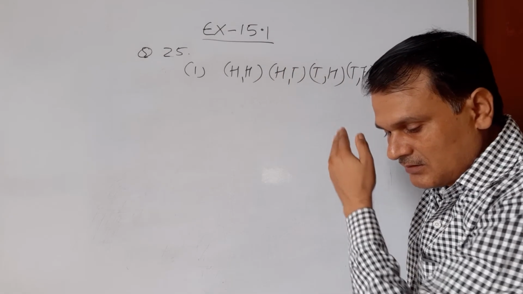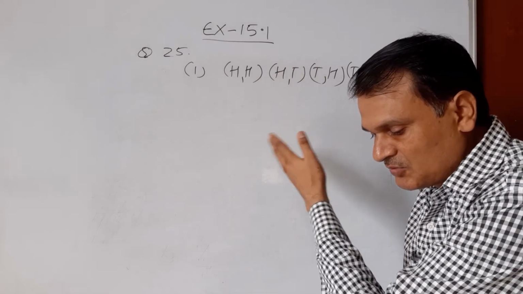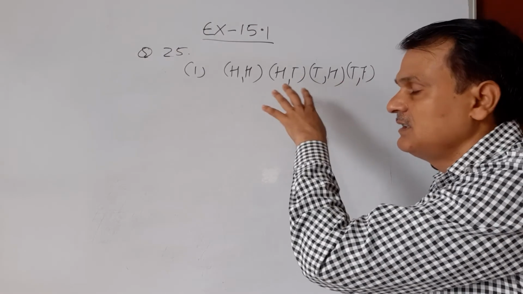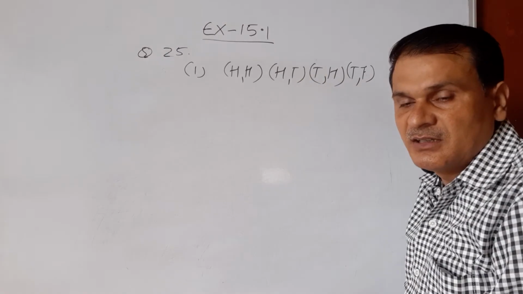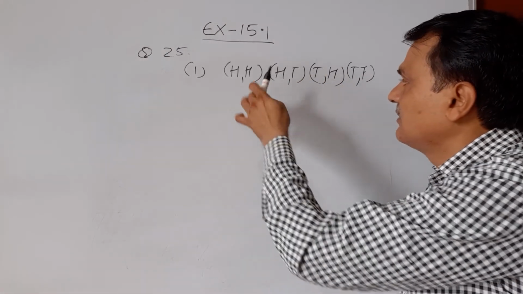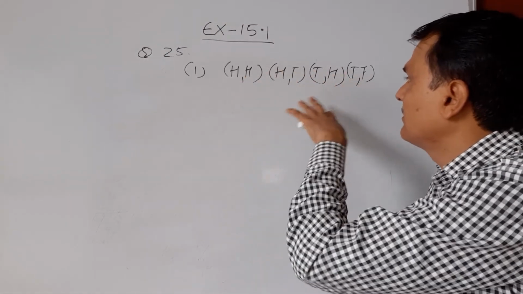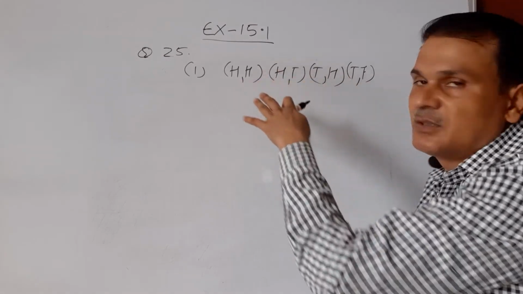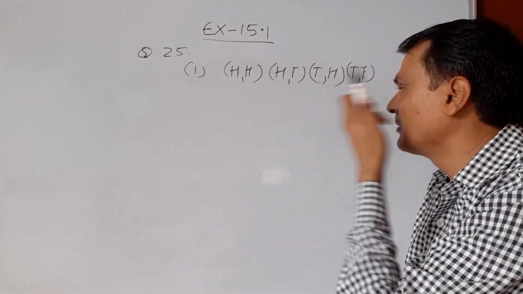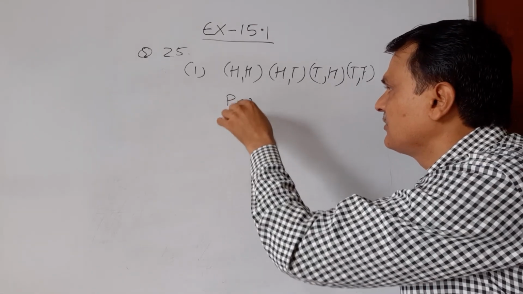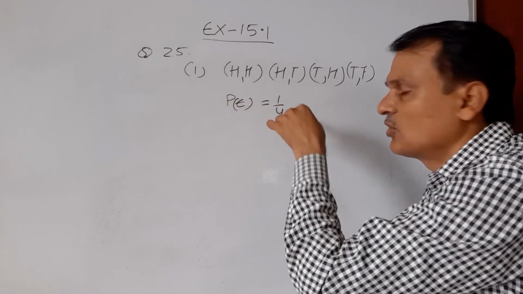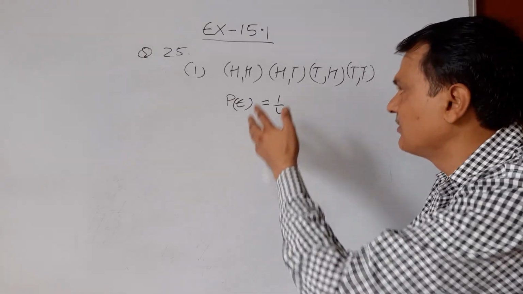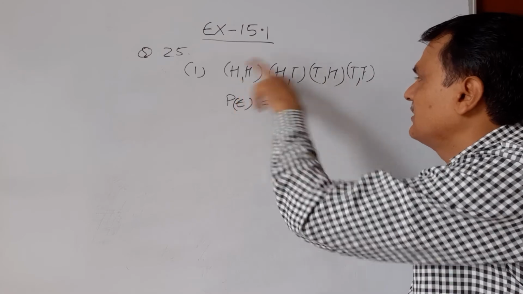And for 2 heads or 2 tails, each one, therefore each of these outcomes will have probability 1 upon 3. So this is not correct. So for each one, we get 2 heads or 2 tails, and the probability is 1 upon 4, and the probability of this event will be equal to 1 upon 4, not 1 upon 3. 2 heads here, 2 tails here.